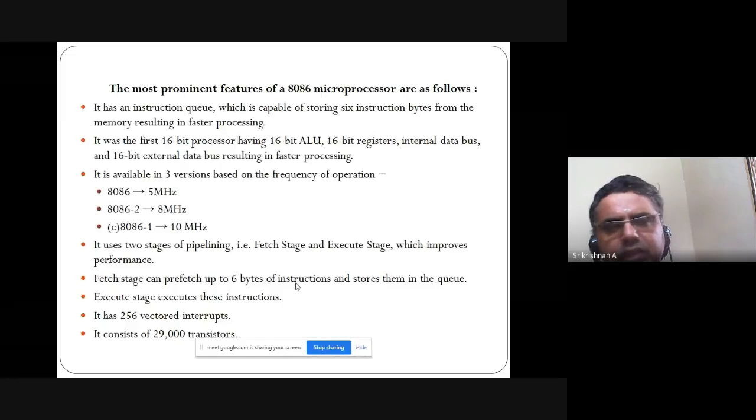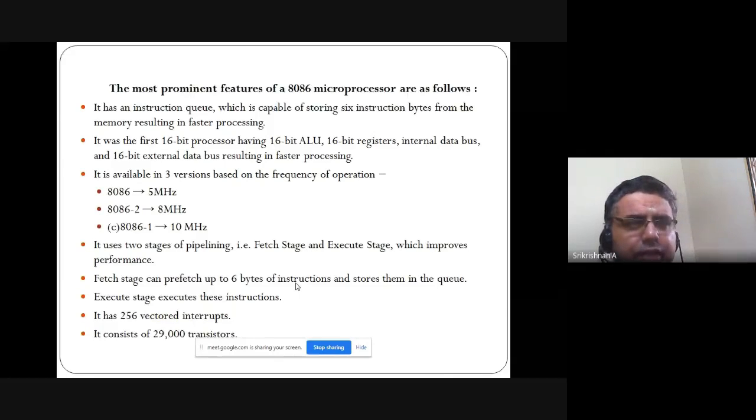256 vectored interrupts. Anyway, we will not be seeing that in detail. We'll have a very brief overview. And 29,000 transistors in all are present in 8086. 29,000 cannot be seen in that time. It was a huge number, a huge count. Now it is billions of transistors.